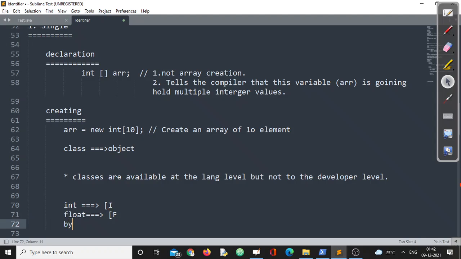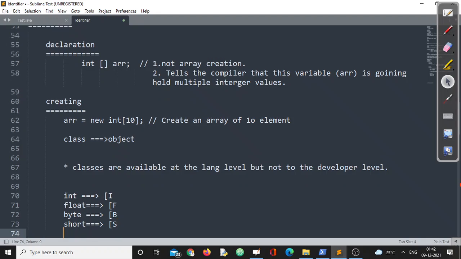For byte, the name of the class will be b. For short, the name of the class will be s, right? Similarly for boolean, yes, the name of the class will be b.